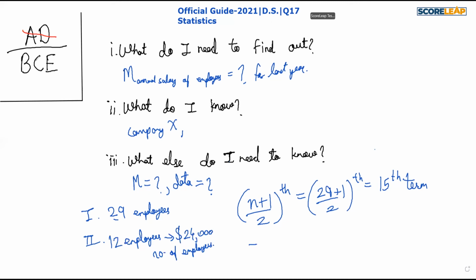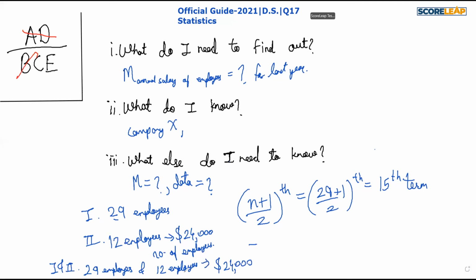So whenever statement 2 is not sufficient, B is gone, and we have to club both the statements now. So when we club 1 and 2, what we get is that there are 29 employees, and 12 employees had an annual salary of $24,000.